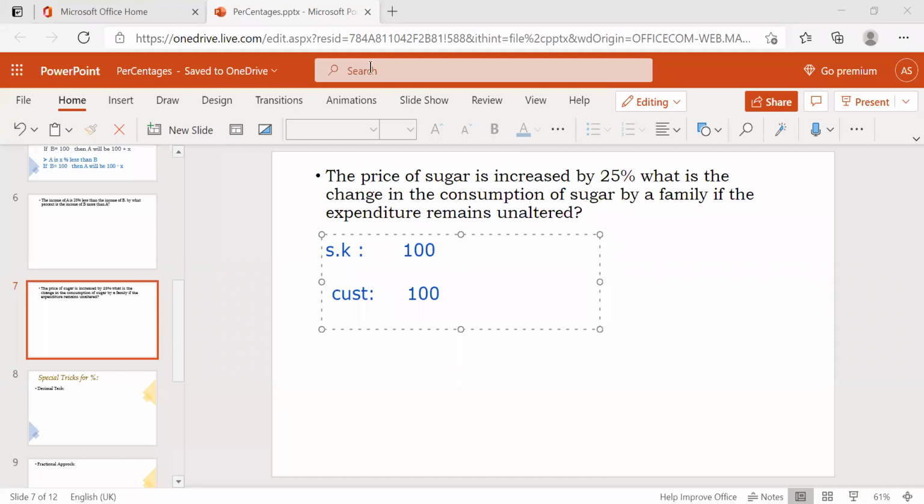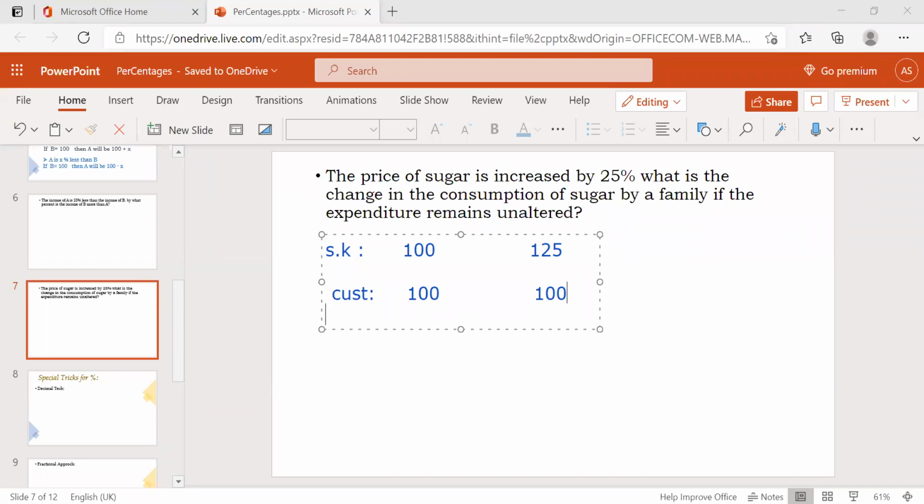Now it becomes 125 here. Now it becomes 125 now. But I have the same amount which I can spend to buy. Which I spend to buy.